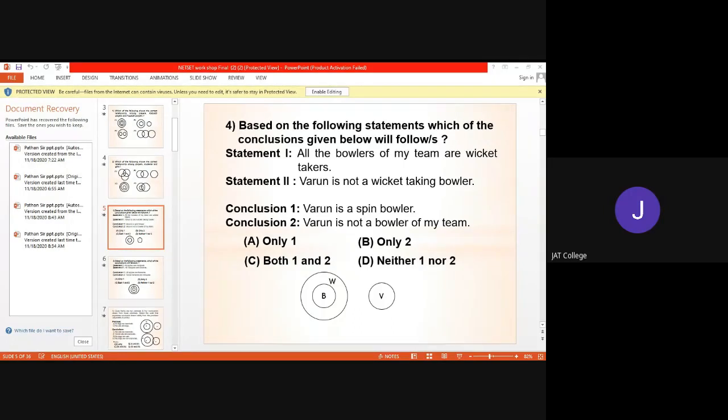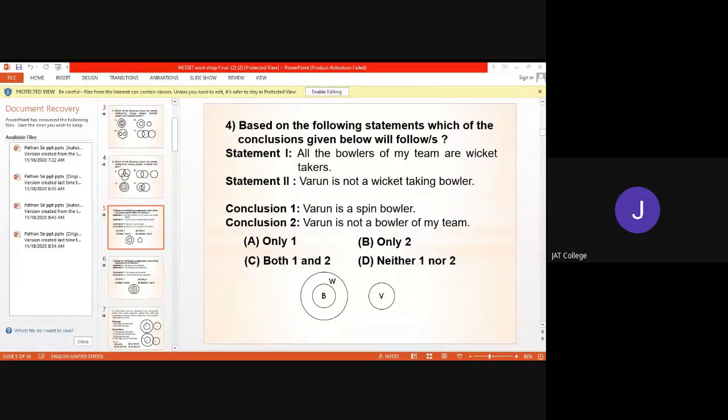Now, what is statement second? Varun is not a wicket taking bowler. That means the circle for Varun does not overlap with the circle for wicket taking bowlers. So that's why these two circles are far apart. Now these are the two statements. Now consider the conclusions. The first conclusion is, Varun is a spin bowler. And the second is, Varun is not a bowler of my team.